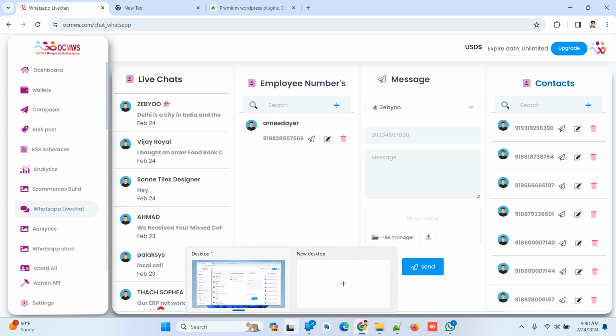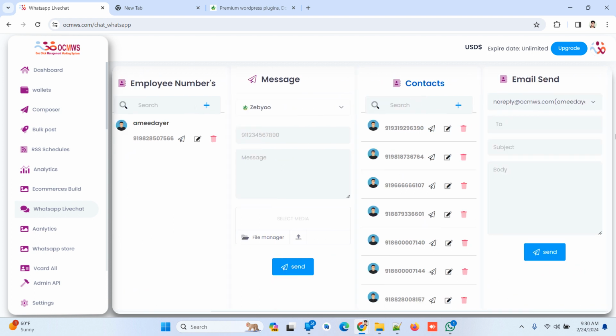If any lead comes, it will be sent directly as an Excel sheet to WhatsApp and email also. You can manage it directly from the tag. There's no need for any formation you have to make; it's a direct formation we have made. You don't need anything. You just select, for example, if you want to send to WhatsApp, you can send SMS also, and you can send email also. So you can just select the option, yes, three in one.